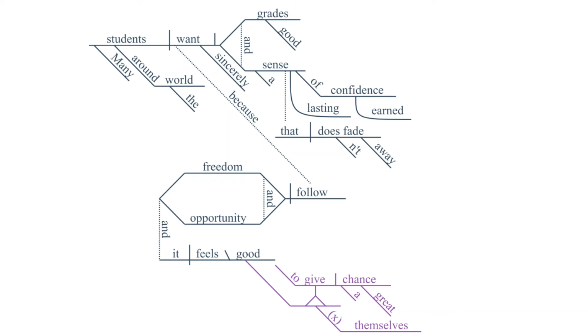What kind of chance? A great chance. And then to give a great chance to whom? To whom? Themselves is the answer. So to give themselves a great chance. In this case, themselves is an indirect object, and you can only have an indirect object if you also have a direct object. In this case, chance is the direct object. You see that sentences start to become a little bit complicated as we go deeper.